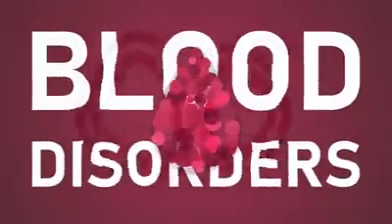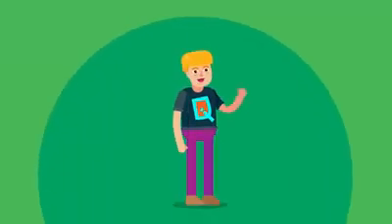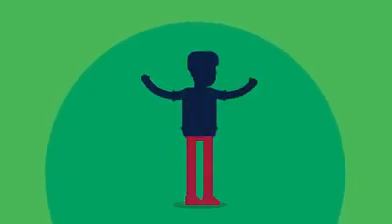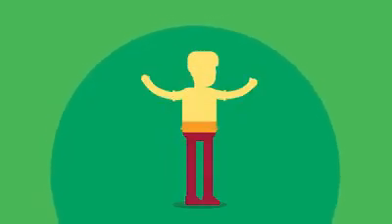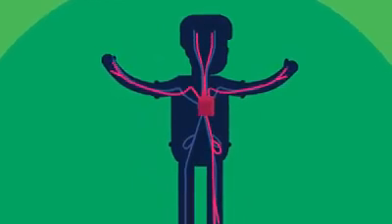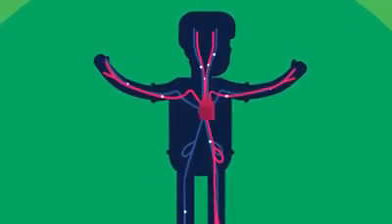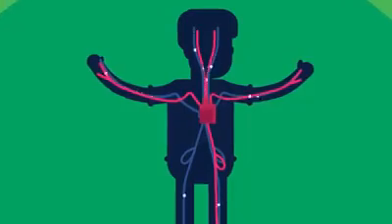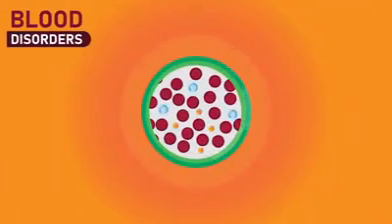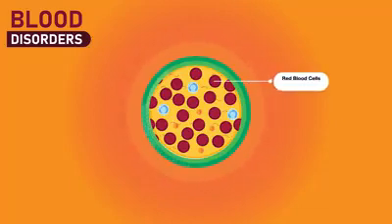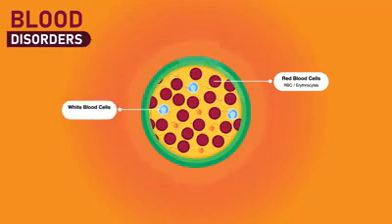Blood disorders. Before we study about blood disorders, we must know the composition of blood in a healthy individual. Blood is a body fluid in humans and other animals that delivers necessary substances such as nutrients and oxygen to the cells. In vertebrates, it is composed of blood cells suspended in blood plasma. The blood cells are mainly red blood cells, also called RBCs or erythrocytes, white blood cells, also called WBCs or